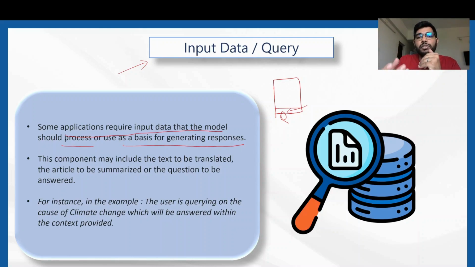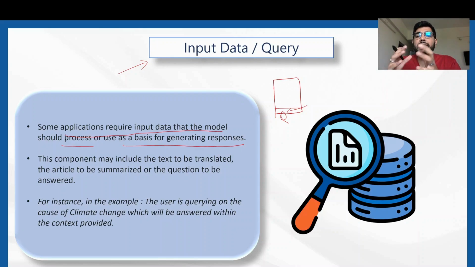For the model to generate an answer, the user needs to type a question and press enter. That question in our use case is the input data or the user query, and we expect the model to give an articulate answer to that question, correct?